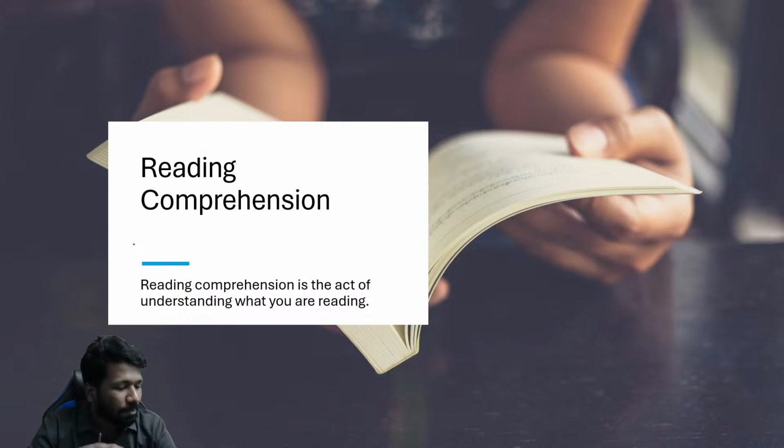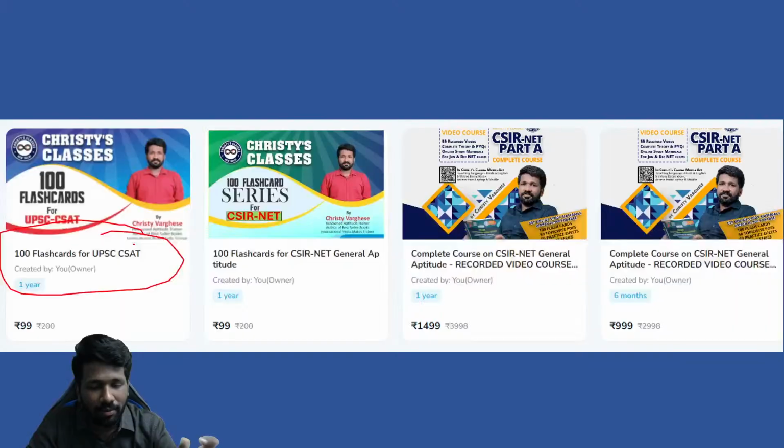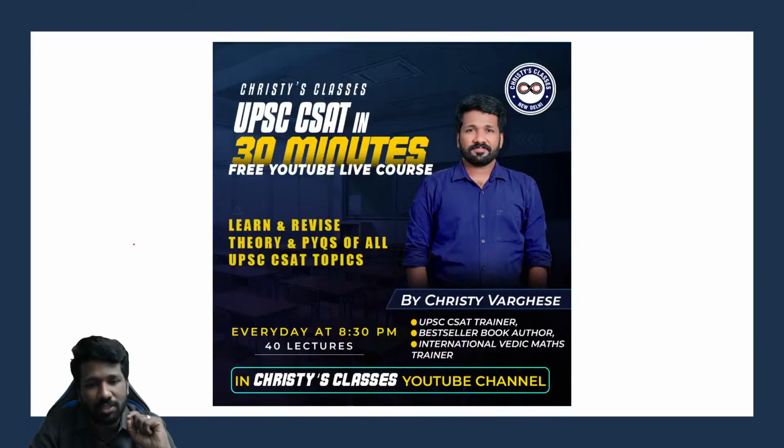But completely skipping 25 to 30 questions is not a good idea at all, because for UPSC, as you know, the cutoff is 66 marks out of 200. 66 marks without comprehension is possible, but that is a risk you are taking. So if you can get some marks from comprehension at least, that will be good. And that is what I am trying to do with this series, to give you confidence to get a good number of questions from the section.